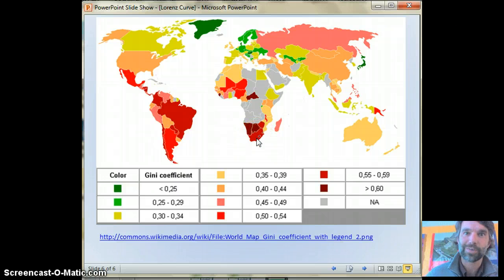Maybe I shouldn't say good, because that's me putting a judgment call on it. Green is more equal, red is less equal. So we see that the worst countries in the world are the really, really dark maroon. And actually, this doesn't show South Africa as the second worst anymore either. So again, you always have to be careful with statistics. Who knows which one's most current? Anyway, so that's equality, and we'll talk more about it in class.